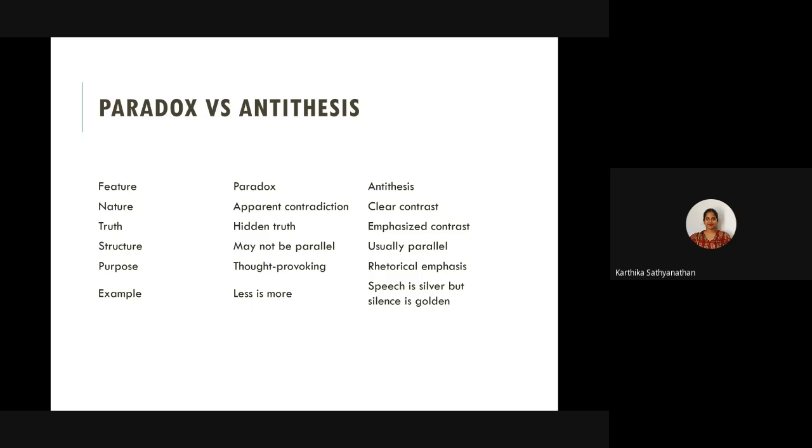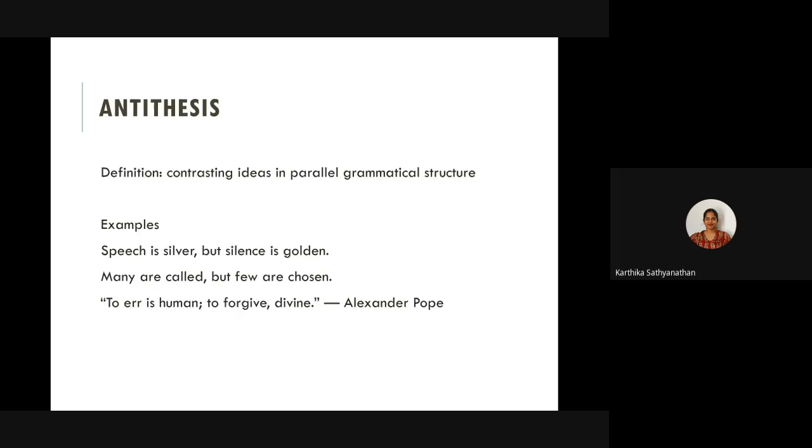You're not looking at the deeper philosophical meaning, but rather, what is more important in an antithesis is how words are arranged in a similar fashion, bringing out the contrast.